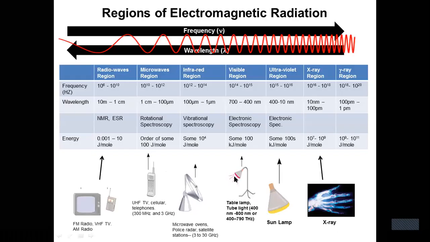So we know that spectra have different ranges, from lower range to higher range. If we consider the spectra in terms of either frequency or wavelength, the higher frequency is the radio wave region, and the lower frequency is the gamma region.